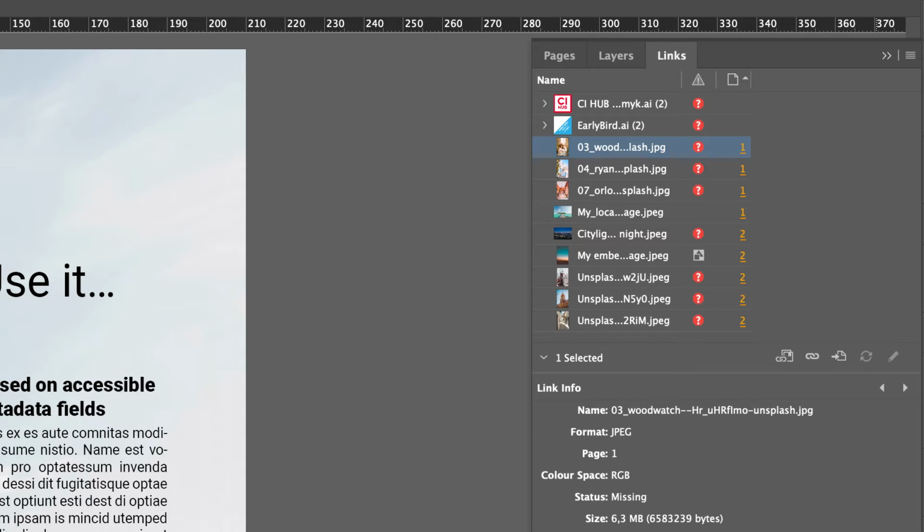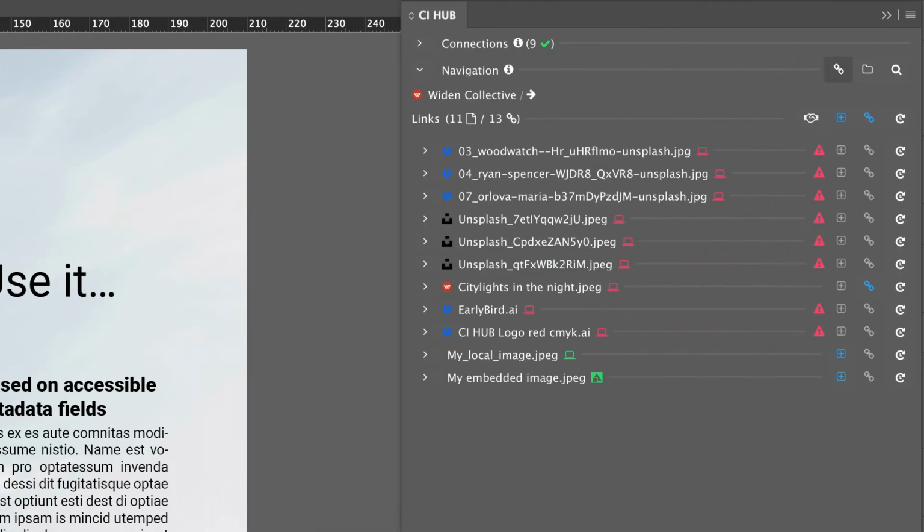And this is the link panel from Adobe InDesign. It's less information, less features. As I said before, this is the view if I'm connected to a Widen system. Now please watch the icons on the right-hand side whilst I'm changing the connected system.